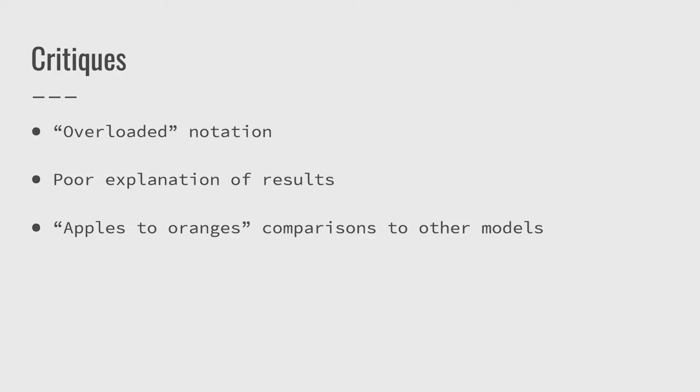And then in the results sections, there were some poor explanations of the interpretability of their model, where they presented the results and did not really go deeper into the meaning behind their results and the better interpretability of their model.